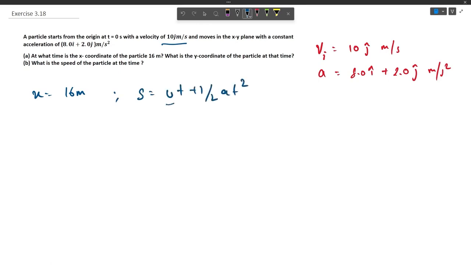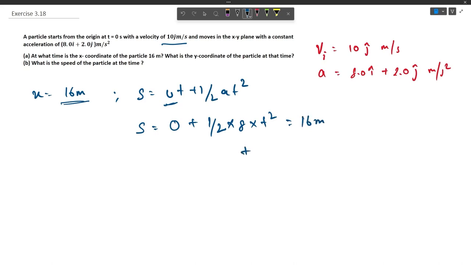Now u here is 0 because the initial velocity along the x direction is 0, so it would be 0 plus half, times the acceleration of 8 meter per second square, into t square, and the displacement given is 16 meter. This will be equal to 16 meter.